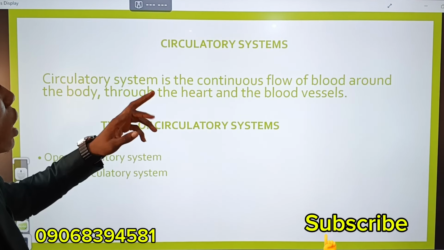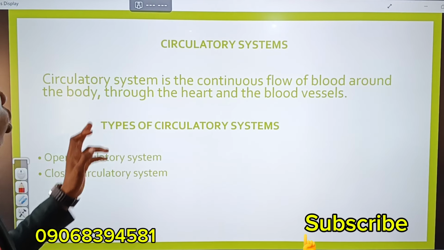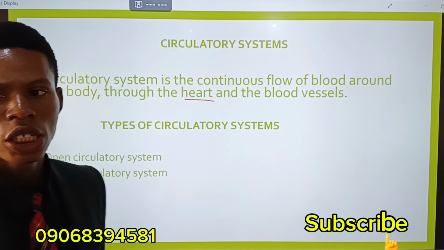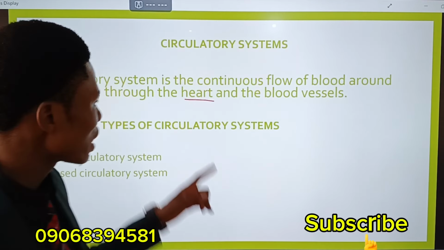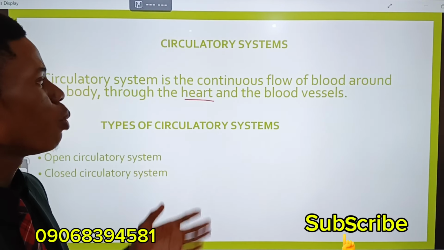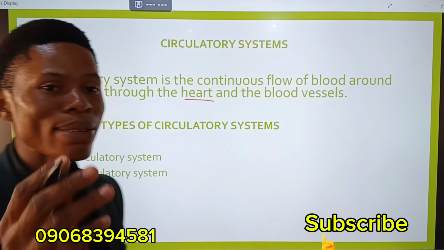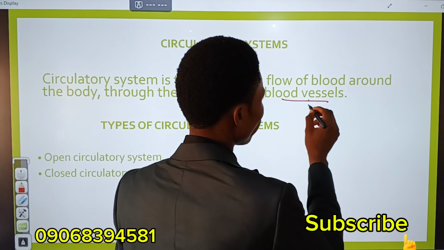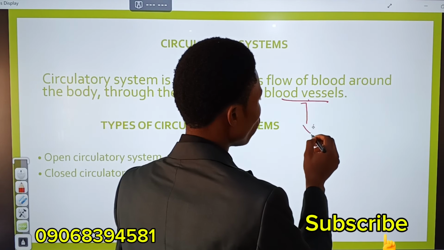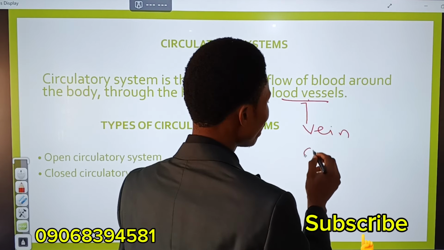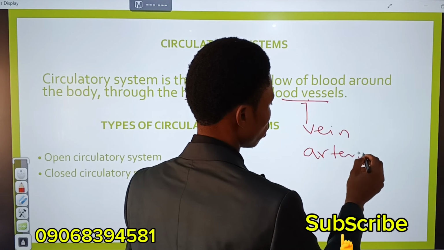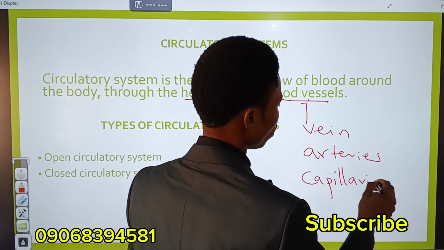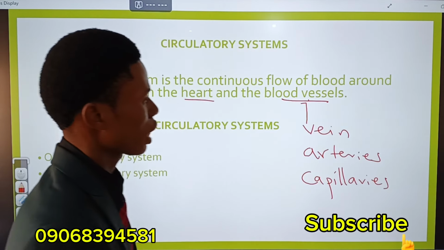Now, the circulatory system is a continuous flow of blood around the body through the heart. Now, the heart is referred to as the pumping machine, the pumping device. That is the heart. Then we have blood vessels. Now, there are three main blood vessels. The three main blood vessels we have are the veins, the arteries, and the capillaries. I'll tell you one question you always see in exam. The veins, the arteries, and the capillaries.